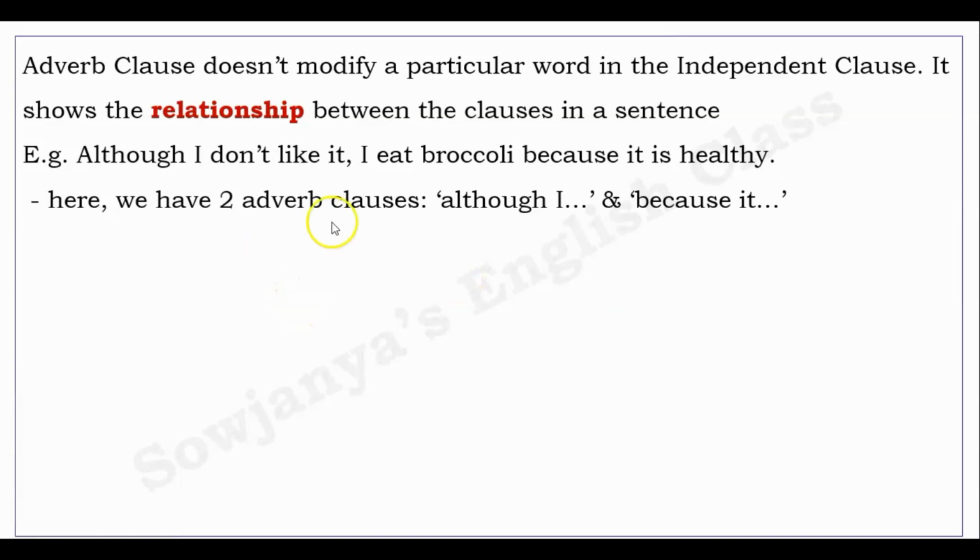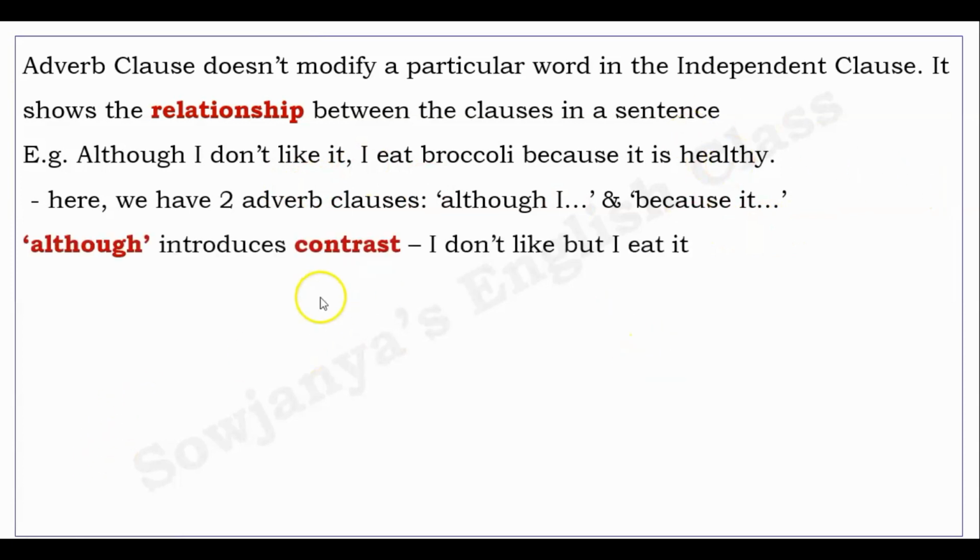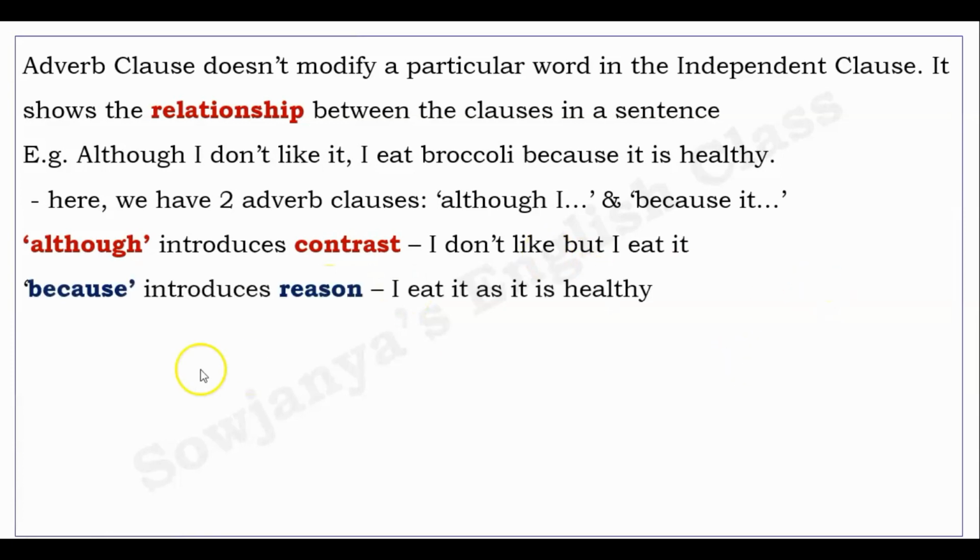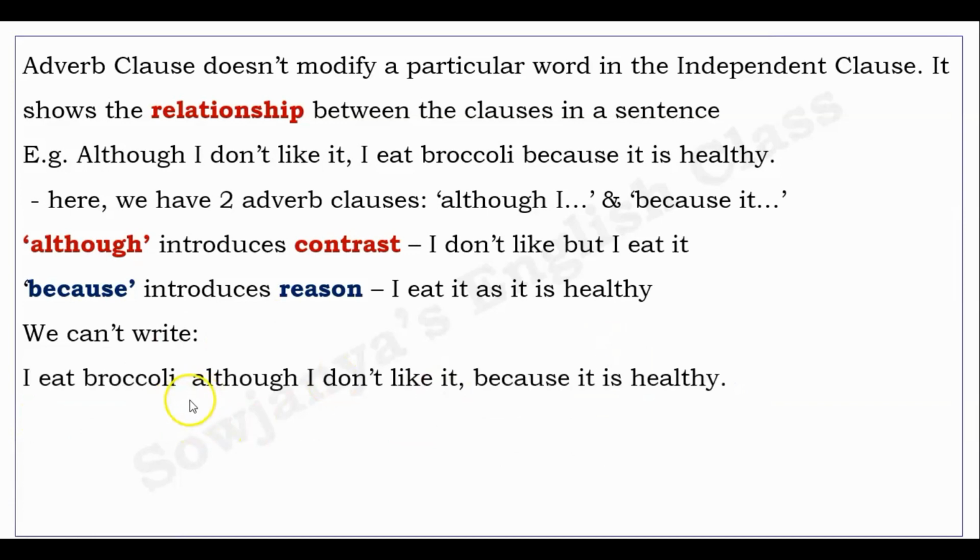A complex sentence has one main clause and it can have any number of subordinating clauses. Let us see the analysis of this sentence. Here we have two adverb clauses, although I don't like it and because it is healthy. Although introduces contrast. I don't like it but I eat it. Because introduces reason. I eat it as it is healthy. We can't write, I eat broccoli although I don't like it because it is healthy. Why? What is the problem? It seems right, but it isn't actually. I eat broccoli although I don't like it. Till then it is okay.